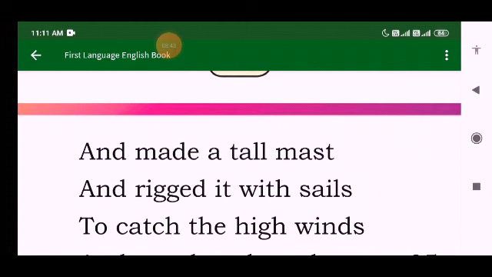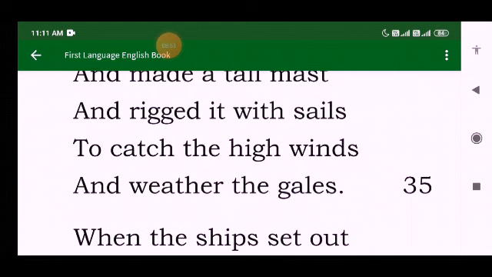The canvas cloths, why are they used in the ships or the boats? In order to catch the high winds and control the high winds, these sails are provided. The mast is provided with sails, in order to catch the high winds and to control the high winds.